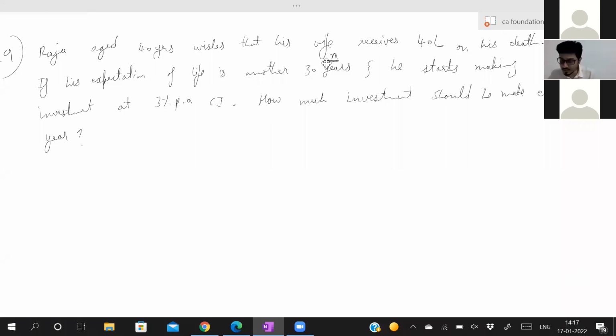Now they have given I also. How much investment should he make every year? A regular amount, at regular intervals. They're asking you to find out R.